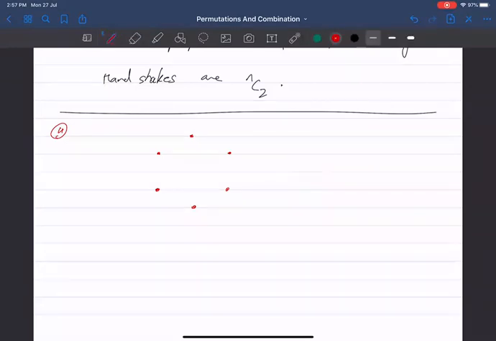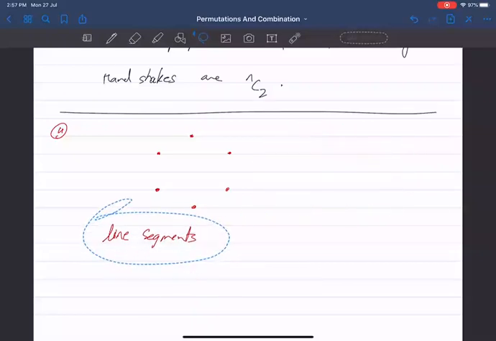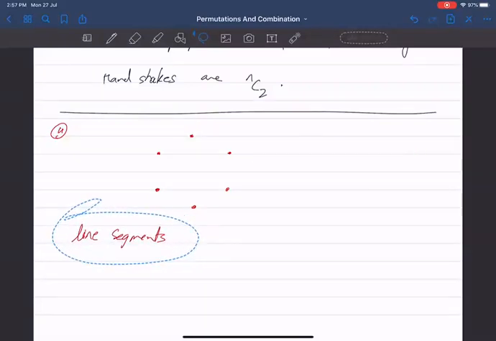Now my next question is, how many line segments get made? 6C2, since it is made from 2 points. For a line segment I need 2 points, and that can be done in 6C2 ways.